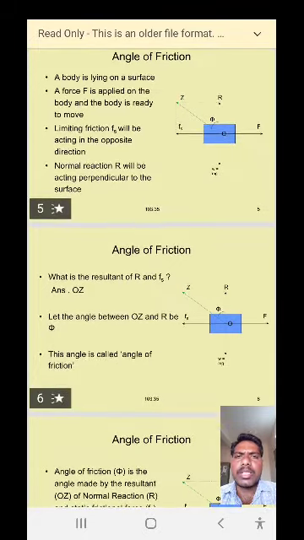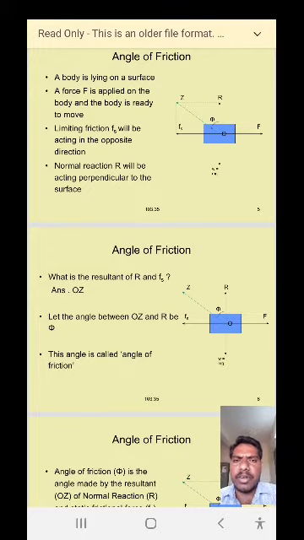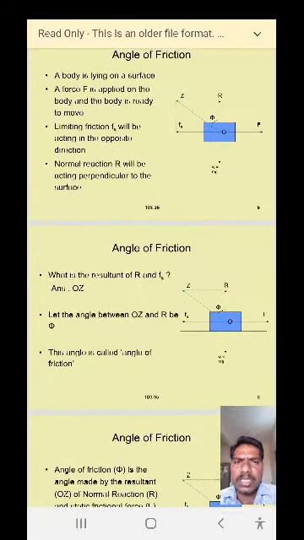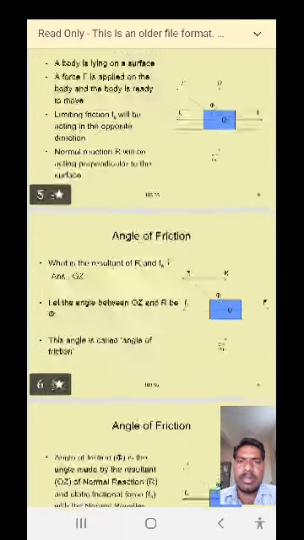So when the body is ready to move, the limiting friction Fs will be acting in the opposite direction, because the frictional force always opposes the motion of the body. That's why the limiting frictional force Fs will be acting in the opposite direction. Then the normal reaction R will be acting perpendicular to the surface, as represented in the figure.